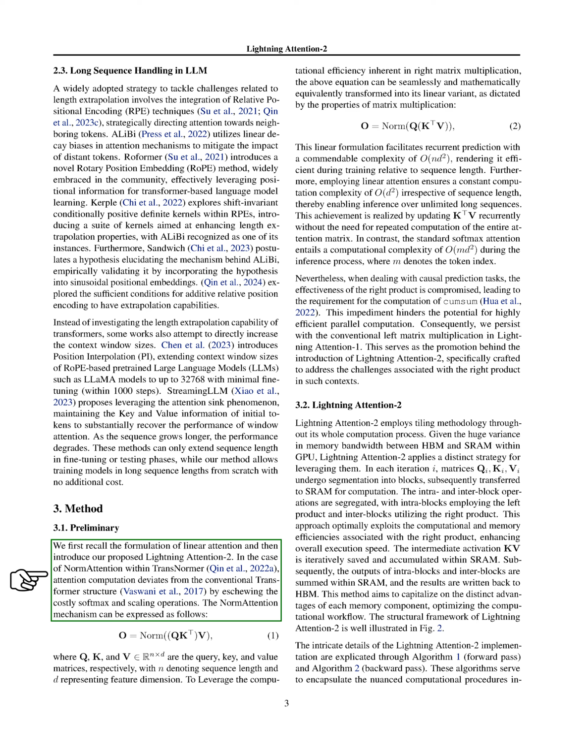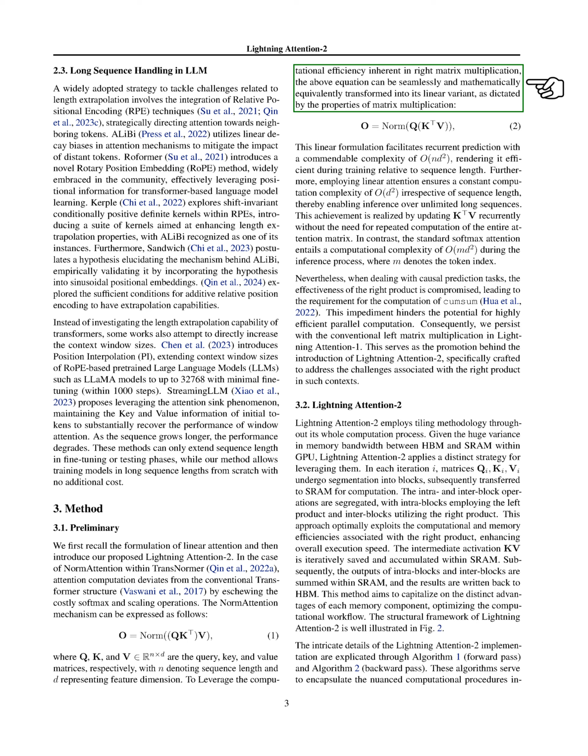In the TransNormer model, the NormAttention mechanism deviates from the traditional transformer structure by avoiding the computationally expensive softmax and scaling operations. The NormAttention mechanism can be described as follows. The output is the normalization of the product of the query and key matrices, transposed, and the value matrix. Here, the query, key, and value matrices are all of the same dimensions, with n representing the sequence length and d, the feature dimension. We can transform this equation into a linear form, thanks to the properties of matrix multiplication.